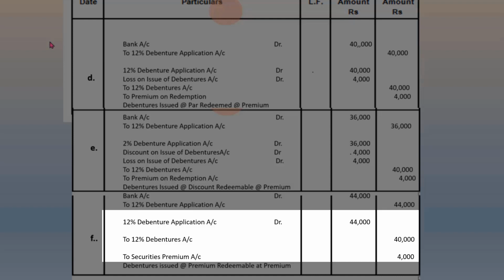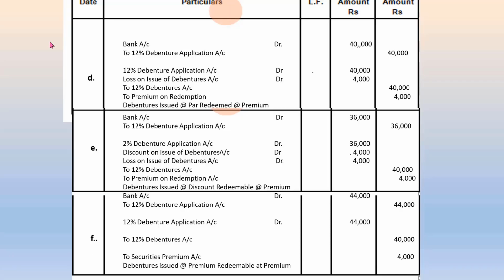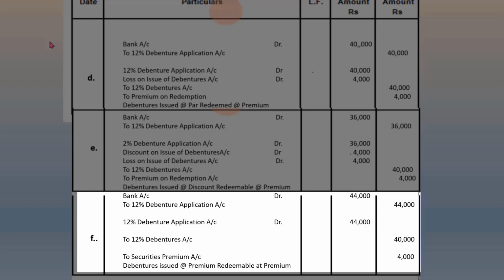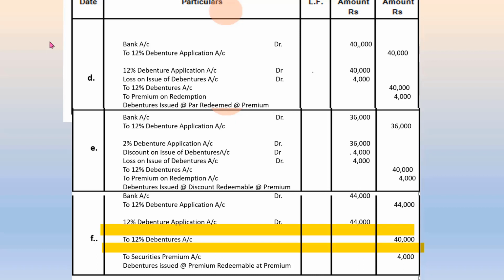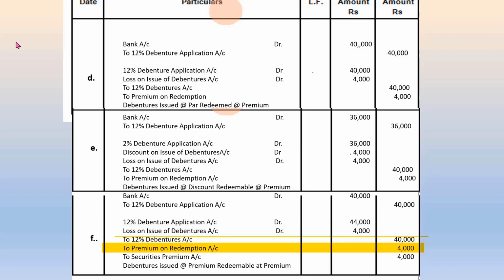We are done with the terms of issue price. We still have to deal with the terms of redemption price. As per the terms of the redemption price, we have to pay back something more than the face value of the debentures. This is a future capital loss to the company. The company will have to bear this at the time of redemption or payback of debentures. This liability is not reflected in the debenture account but in a separate premium on redemption of debentures account. The extra entry therefore: loss on issue of debentures account debit, premium on redemption of debentures account credit.